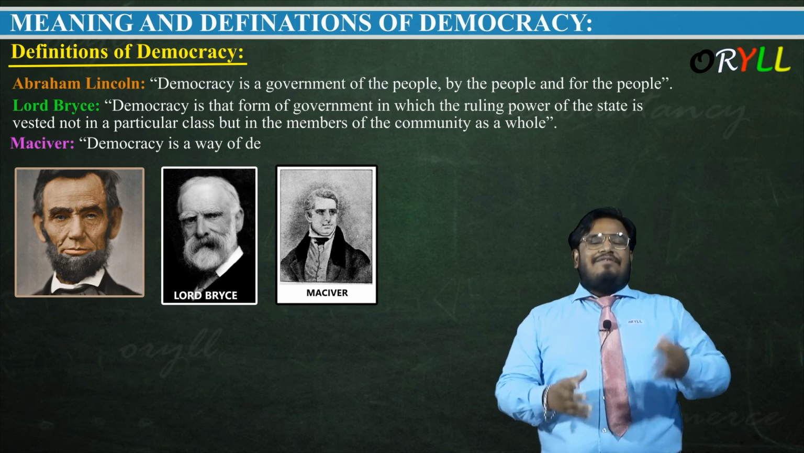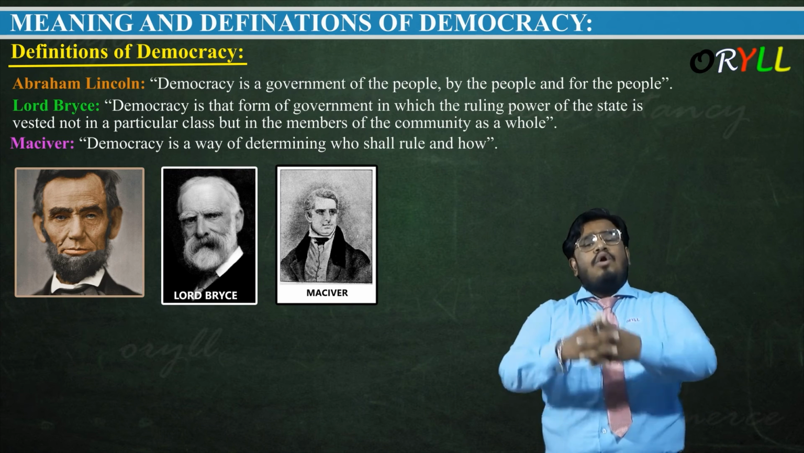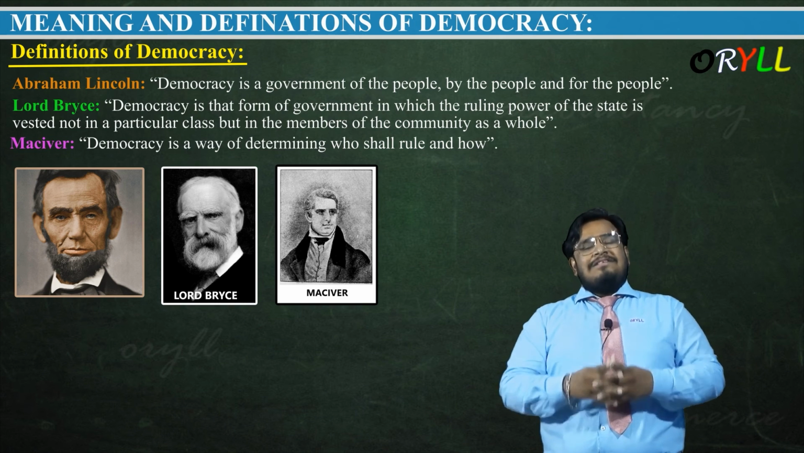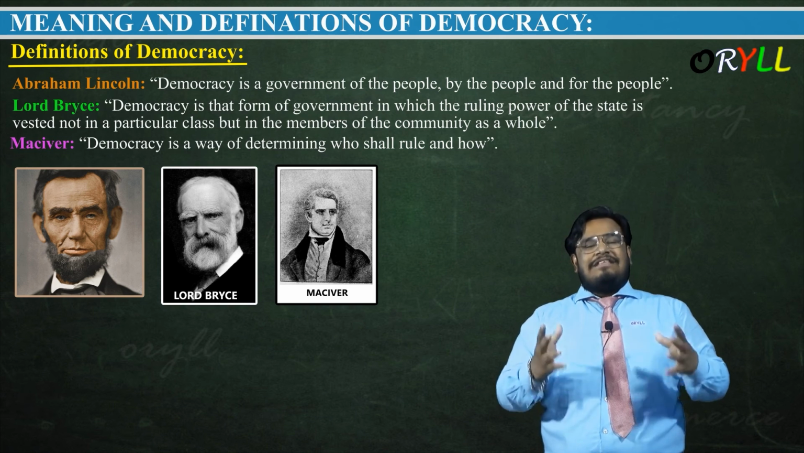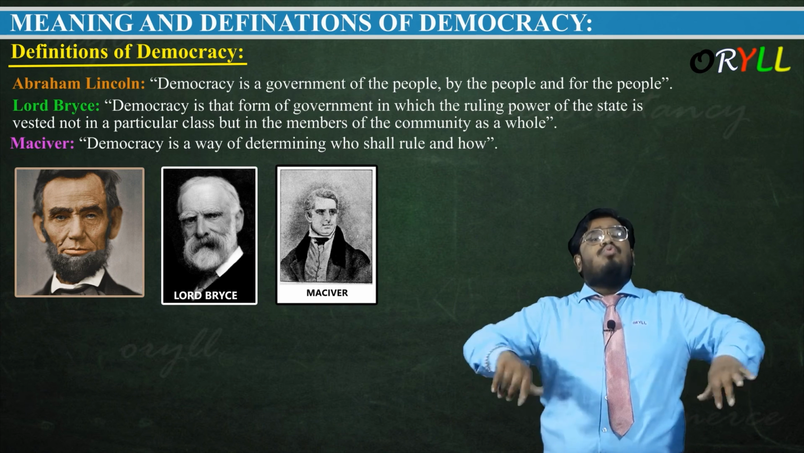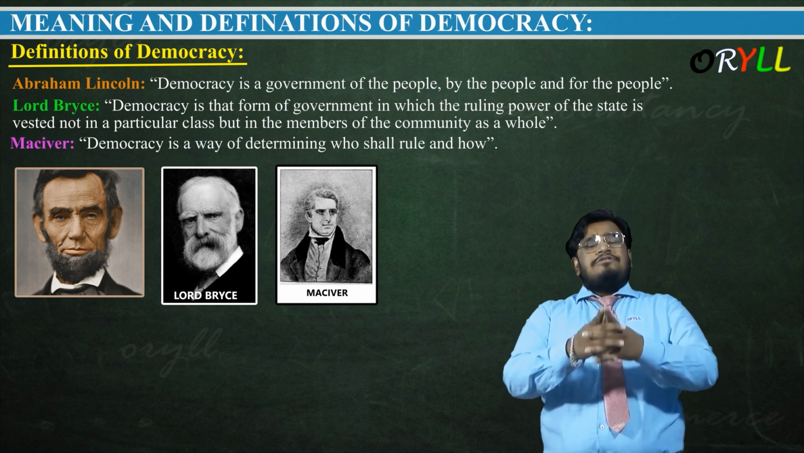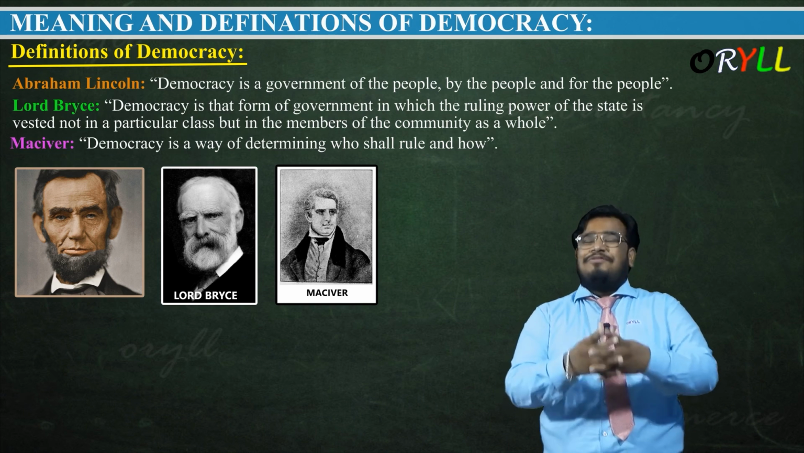Let's understand the third definition, that is MacIver's definition. Democracy is the way of determining who shall rule and how. That means MacIver says that democracy is nothing but a way to determine who shall rule and on what basis, who supports whom. These are the things that democracy actually involves. So guys, this was the meaning and definition of democracy.